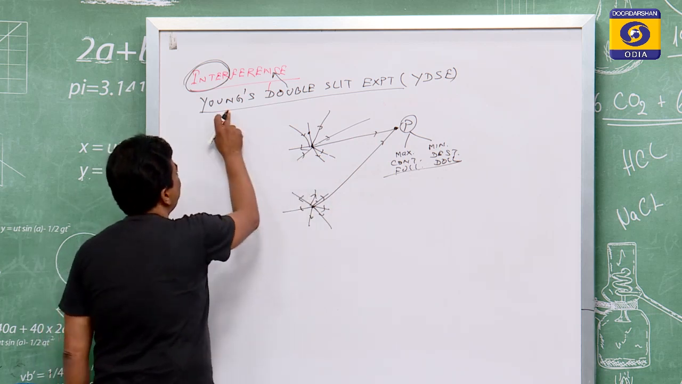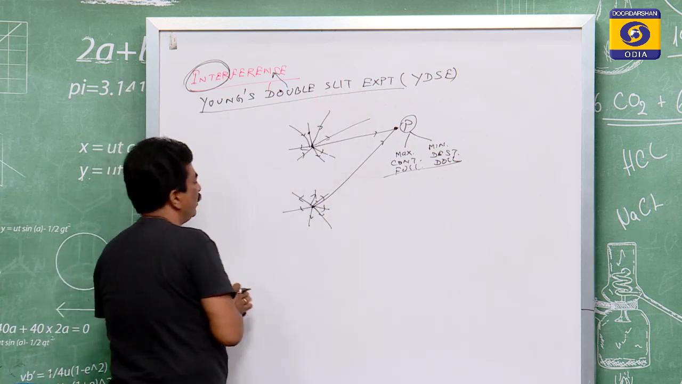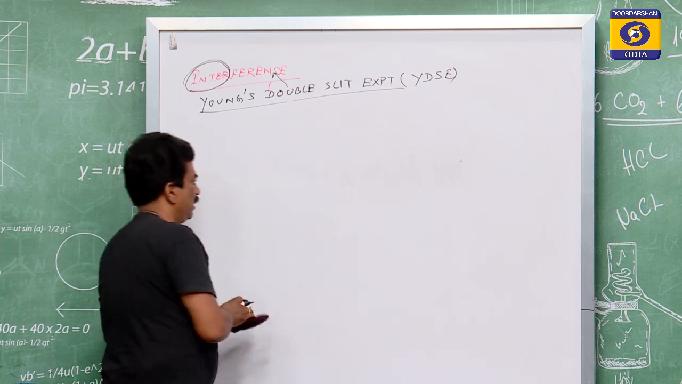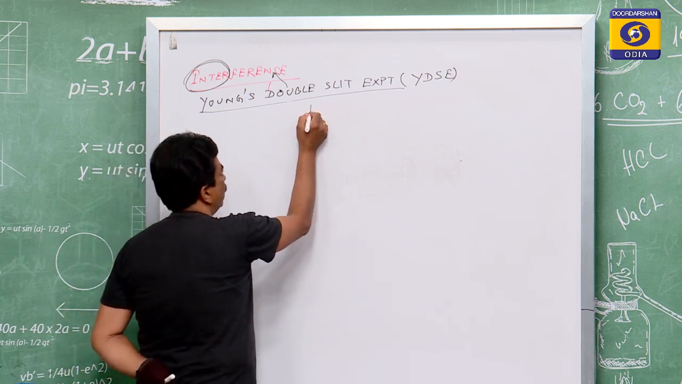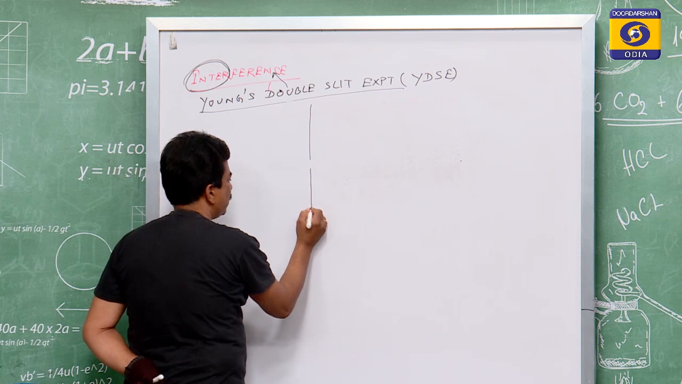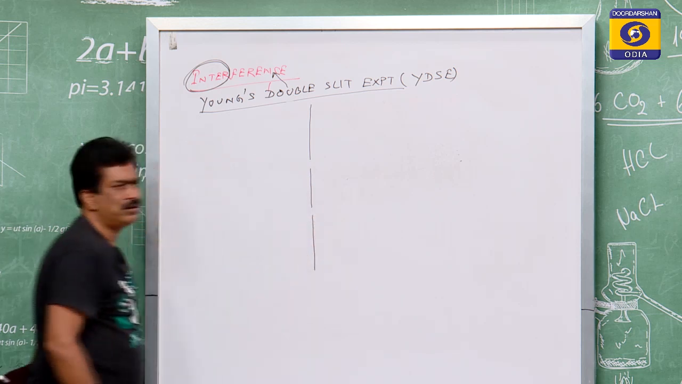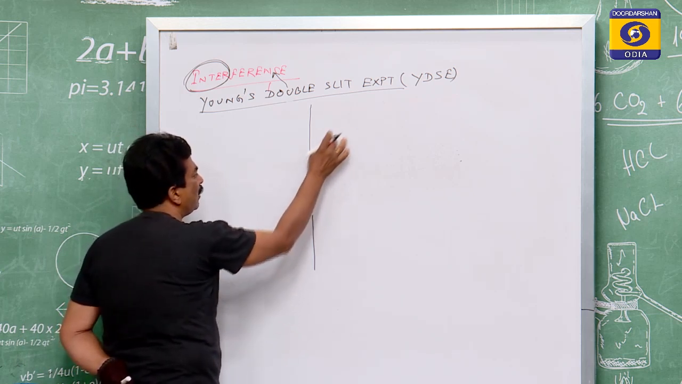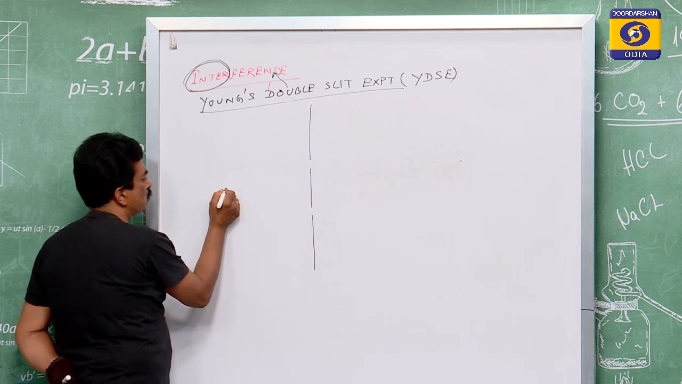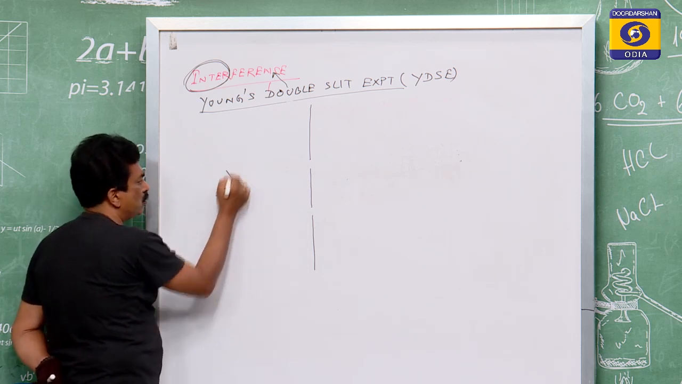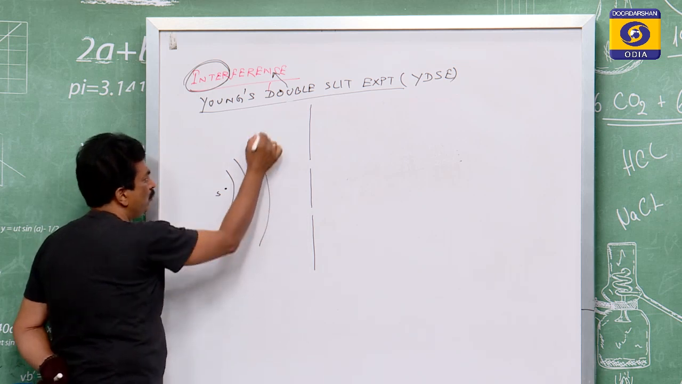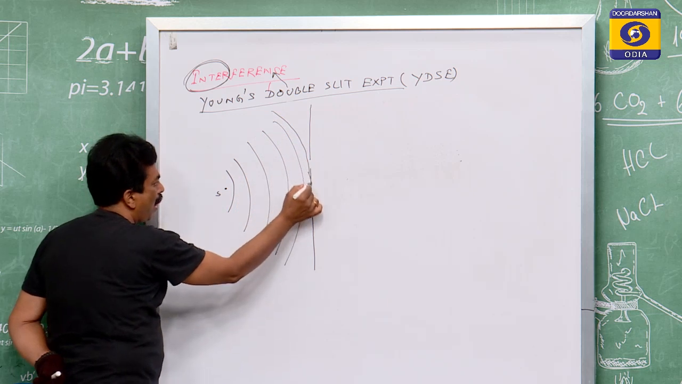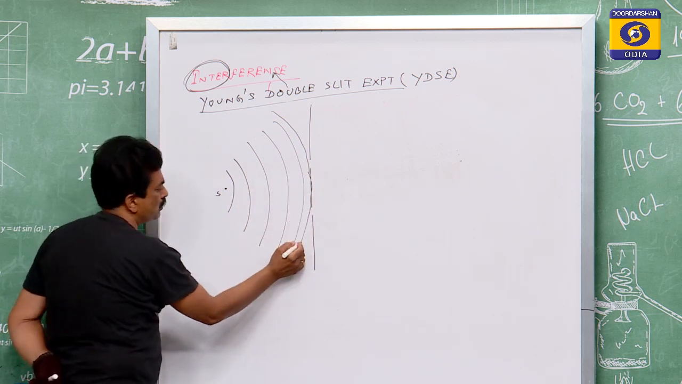Regarding this, we have to discuss what happens in Young's double slit experiment. A slit is a passage, so you have to take a double slit. Suppose this is one slit and this is another slit. We have taken two slits, and the waves come and pass through them. Suppose we have a source, and from this source the light proceeds.